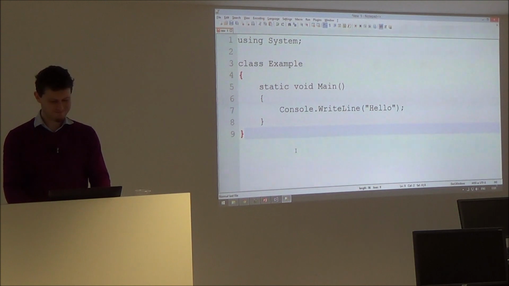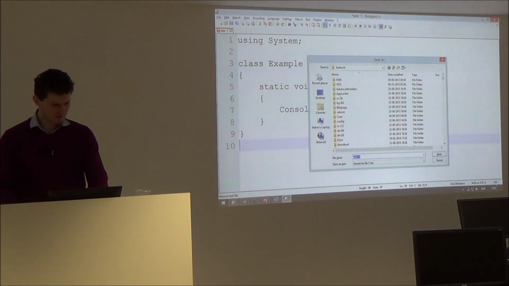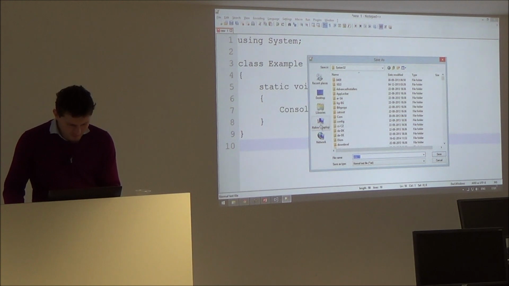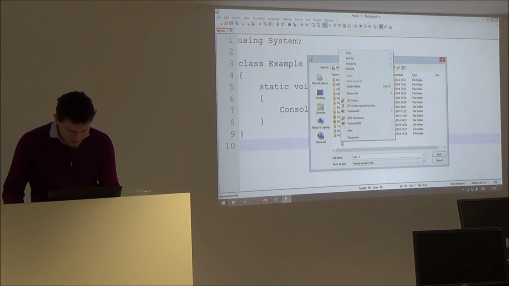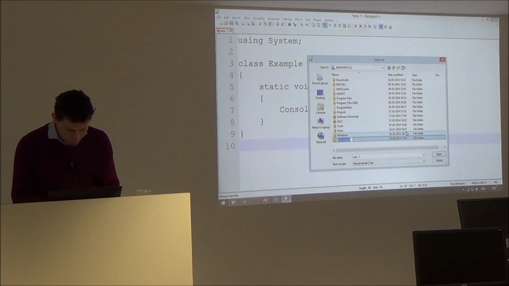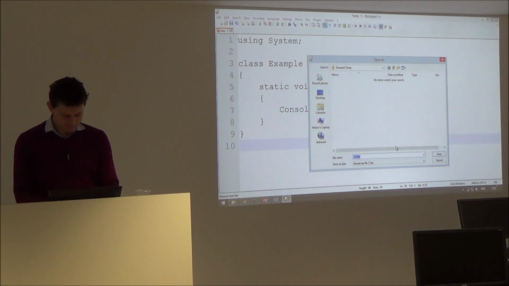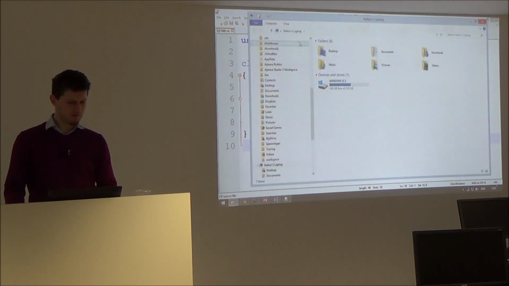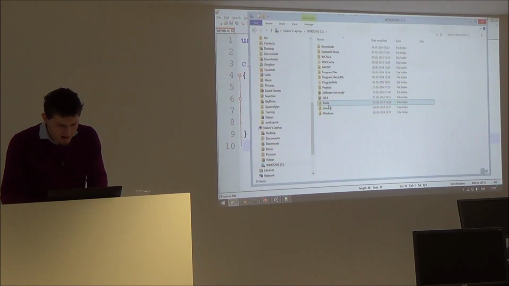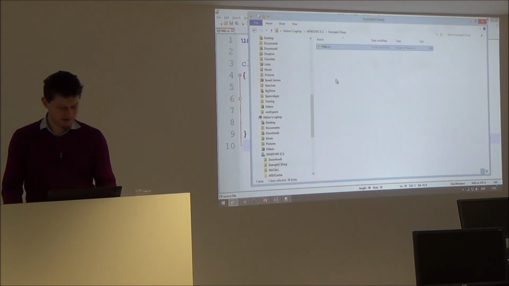Okay, that's my program. I want to save it. I click save or this button, and I will save it, for example, on the desktop, drive C, new folder, example C#. Remember. Okay, example C#. Okay, and I write this hello.cs with Notepad. Now I run Windows Explorer, see example C# and I see hello.cs.